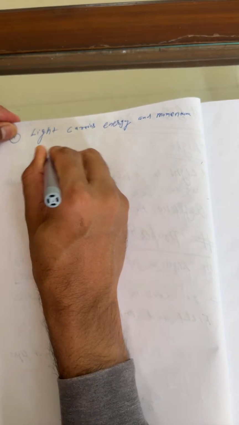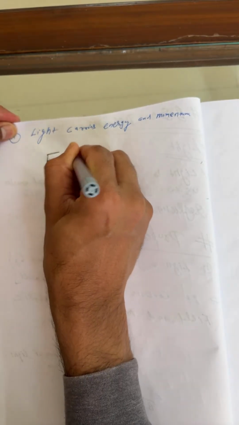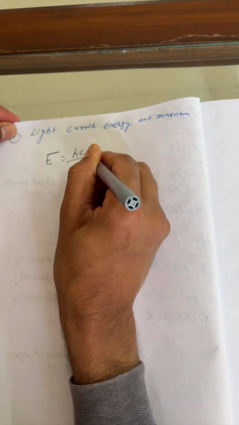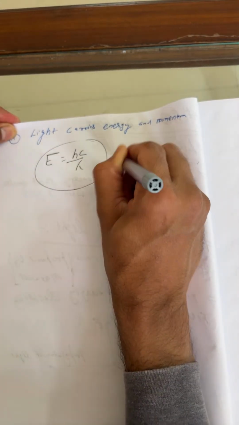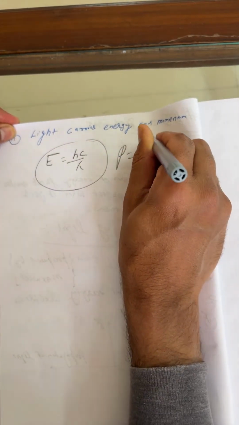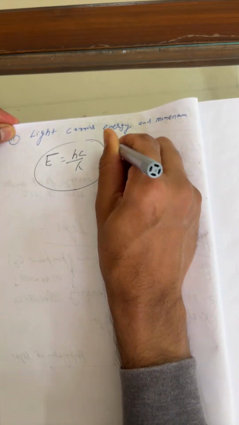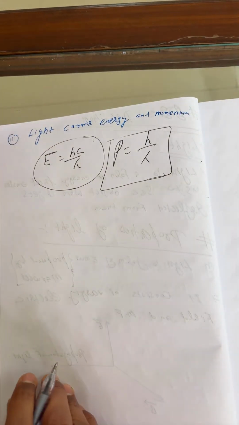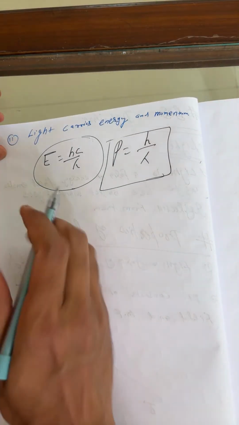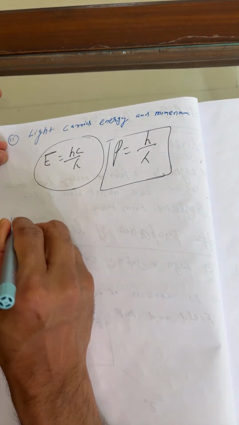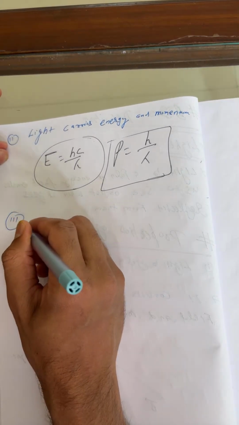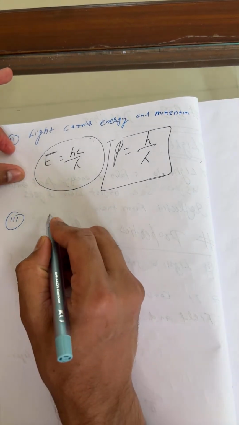Okay. So you can write, E is equal to hc by lambda. This is first, energy. Then momentum: you can write P is equal to h upon lambda. What, my dear? P is equal to h upon lambda. Okay, beta. This is point number second. Point number third.